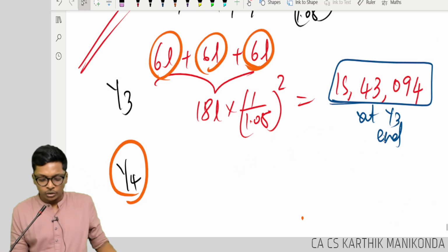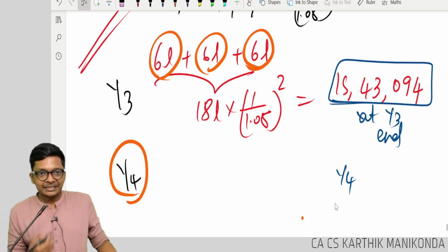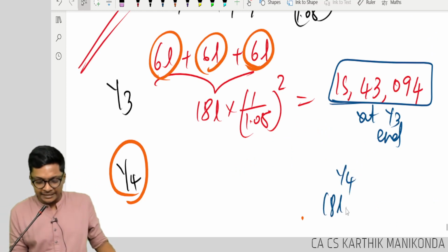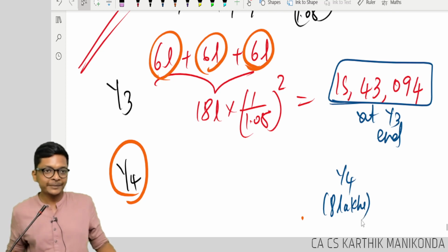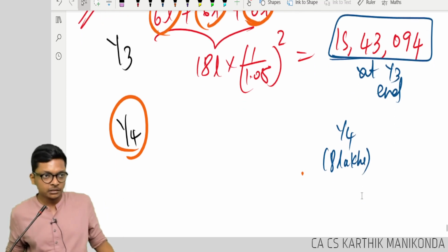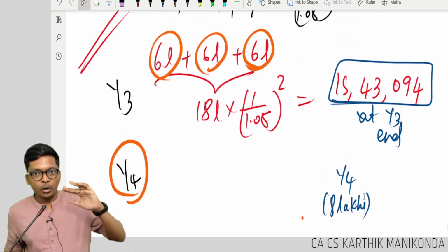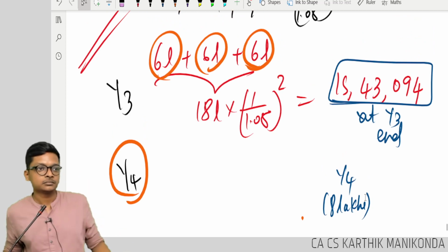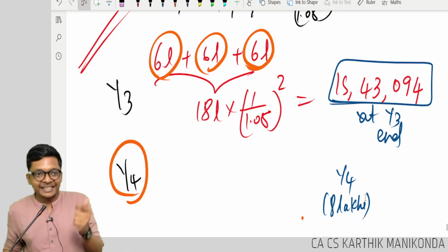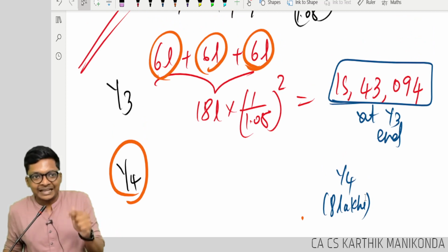Now I am telling you, in year 4, the salary has become 8 lakhs instead of 6. Correct? Can I go change what I debited already in the past? Now this is a change in salary for whatever reason. This impact should come in current year.